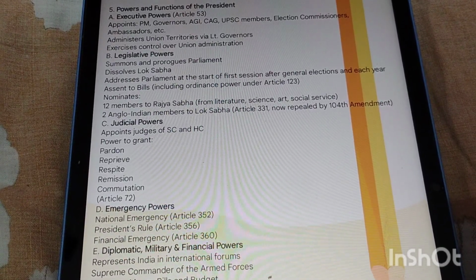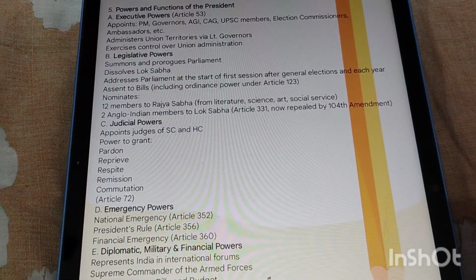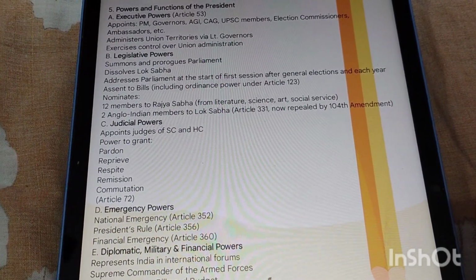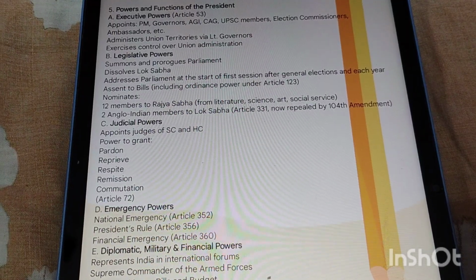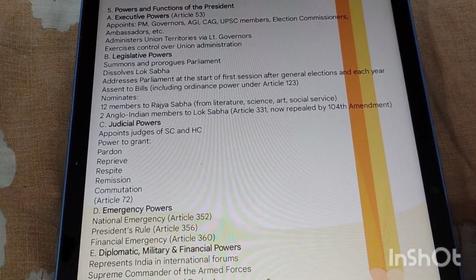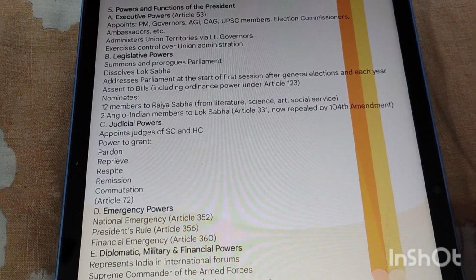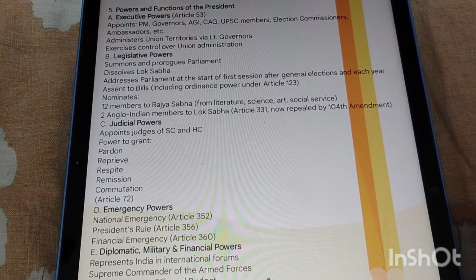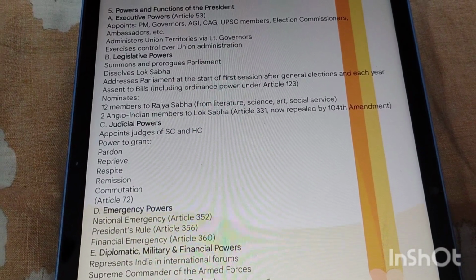Judicial powers are: appoint judges of the Supreme Court and High Court, powers to grant pardon, reprieve, respite, remission, commutation under Article 72. So friends, executive powers are to appoint PM, Governors and judges. Legislative powers are to summon, dissolve Parliament, give assent to bills. Judicial powers are to grant pardons.